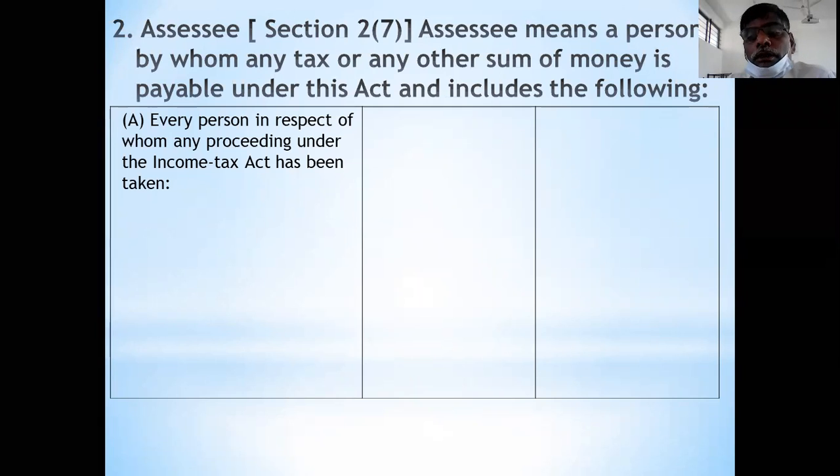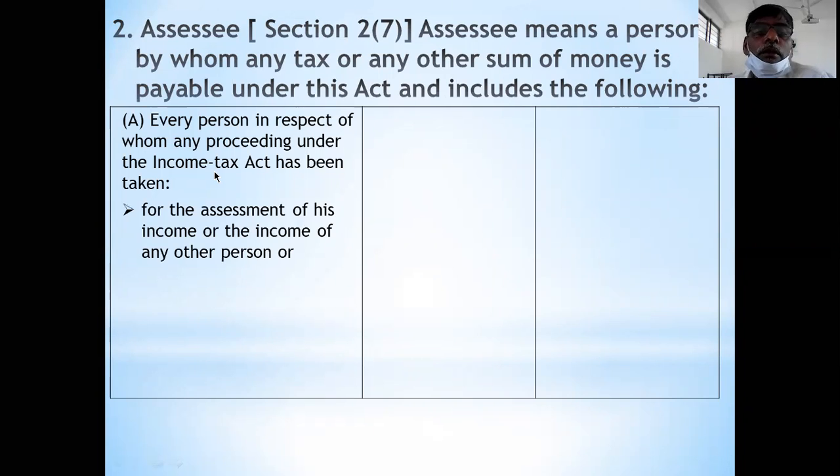Then you become the assessee. This is the point you remember. And in this case, you have to see this one: for assessment of his income or income of any other person.